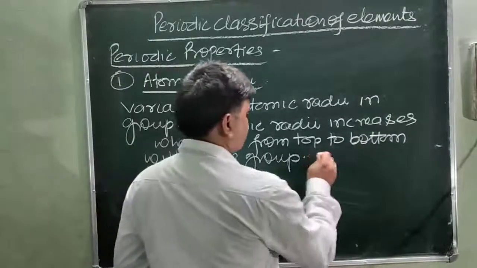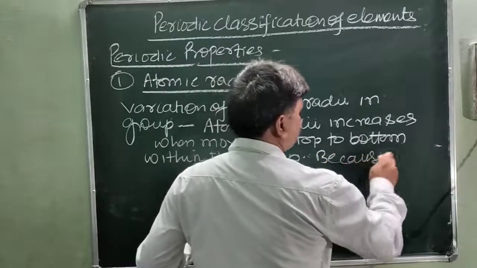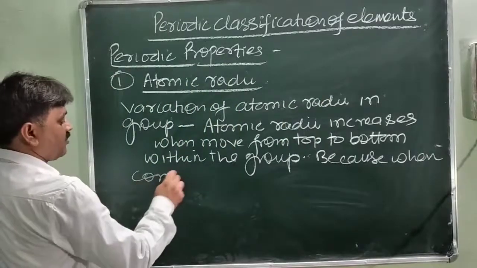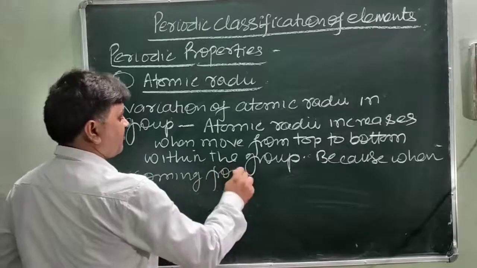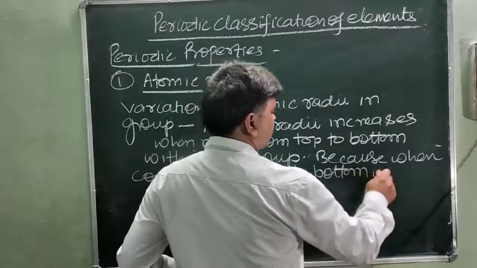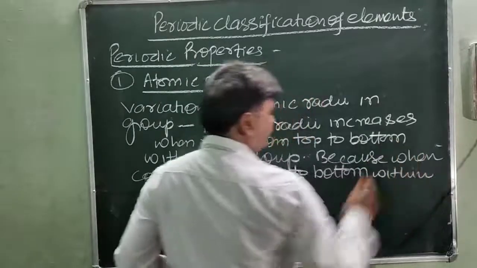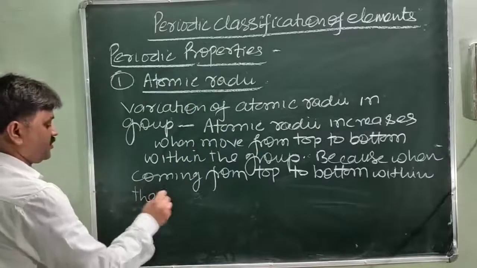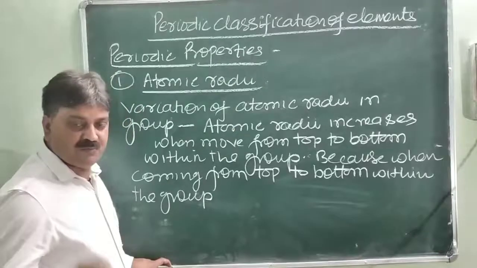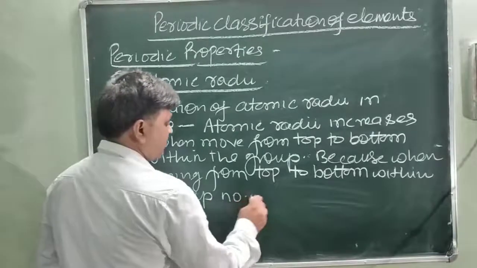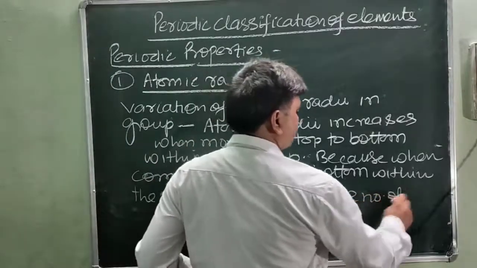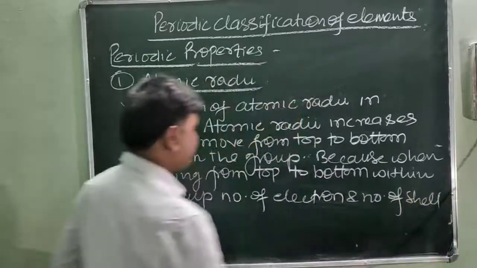Because when moving from top to bottom within the group, the number of electrons and the number of shells both increase.